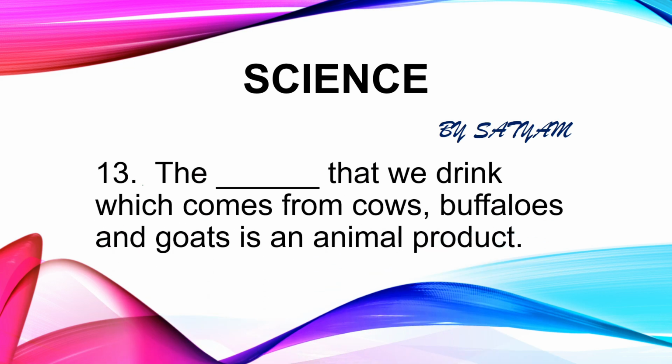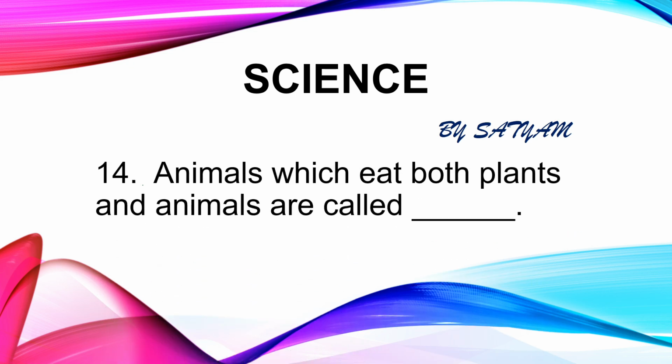The next question is, the dash we drink which comes from cows, buffaloes and goats is an animal product. The answer is milk. Any material derived from the body of an animal is known as animal product. The next question is, animals which eat both plants and animals are called dash. The answer is omnivores. Examples of omnivores include bears, dogs, birds, foxes, etc. Even human beings also fall in this category.